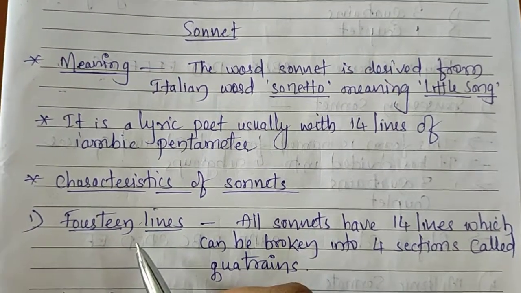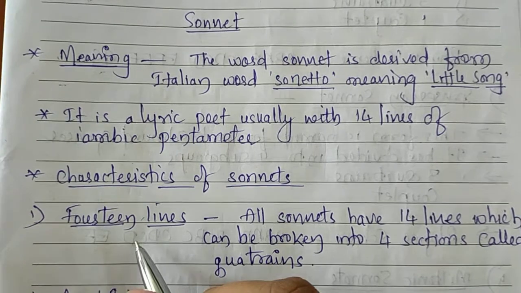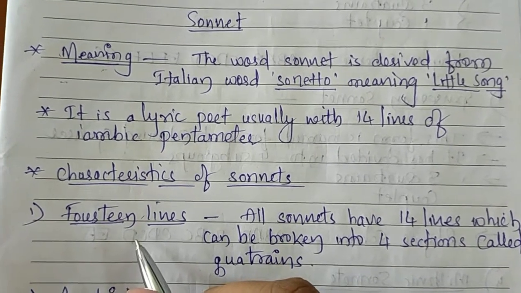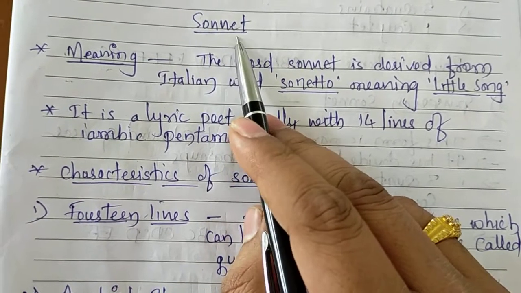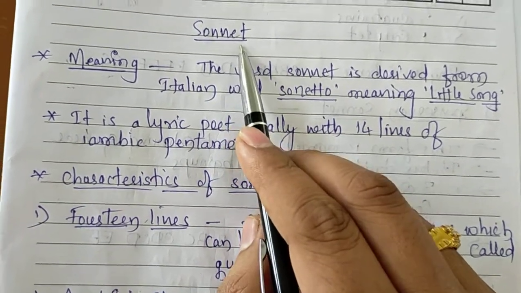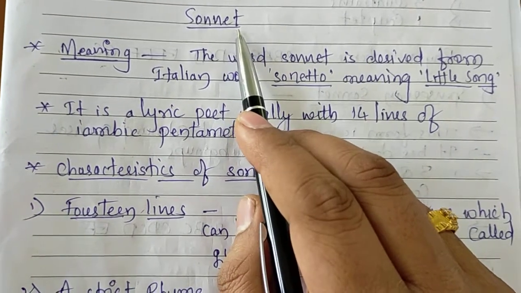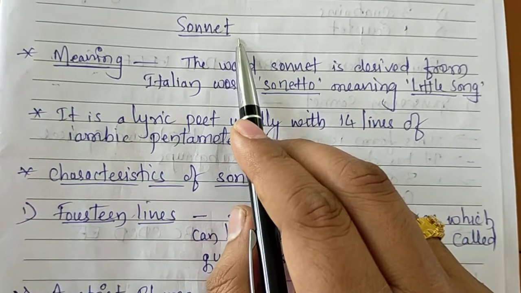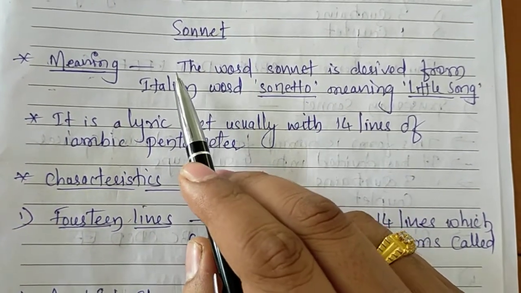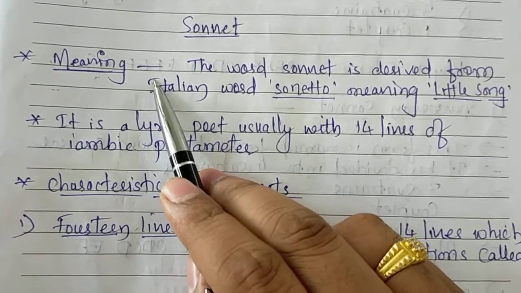Hello dear students. Today in this video lecture we are going to study another literary form called sonnet. So initially let us see what is sonnet. Sonnet is nothing but a 14 line poetry. Now let us see the meaning of sonnet.